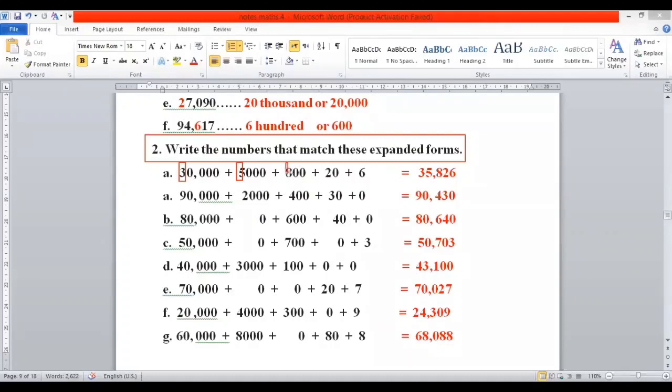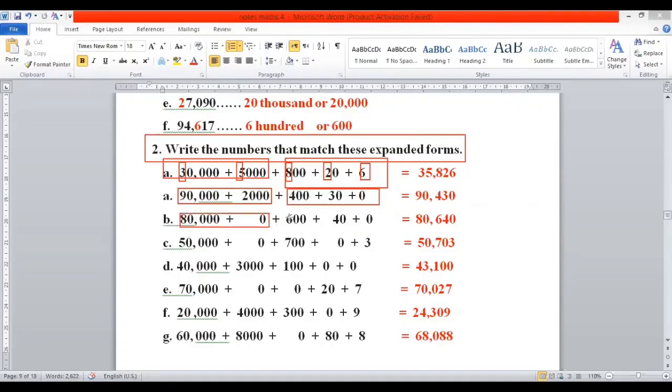Here the first digit is 8, 2 and 6. So look, 3, 5, 8, write 3, 5, then comma, because these are thousands and this is the second portion. 826. So in part A, the first one was the example. This is part A. This is the first portion and this is the second portion. These are thousands and these are ones.